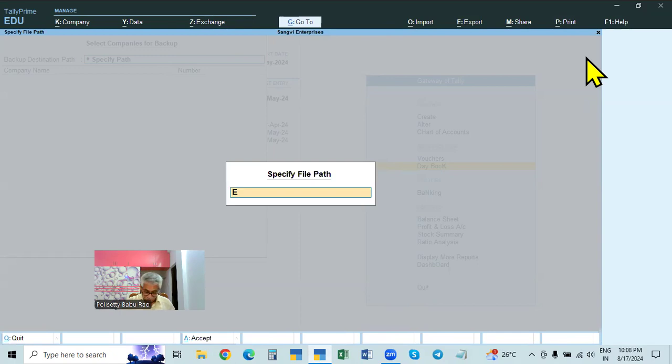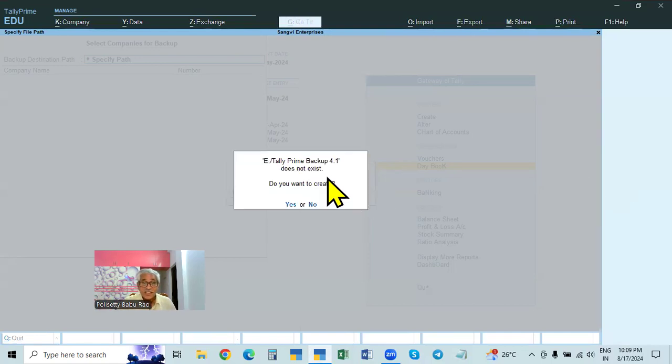So here, G drive. So I will make a change. Tally Prime, I give a space in between Tally Prime backup 4.1. So this is a new drive that is already existing. We selected from that one. It is select from drive.